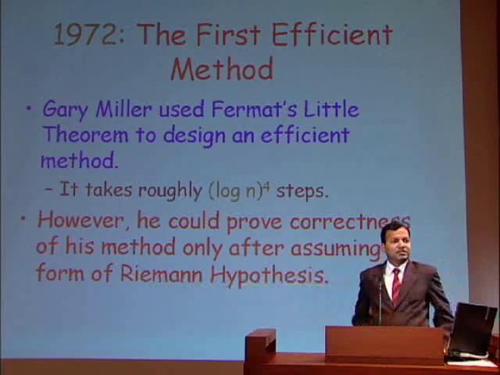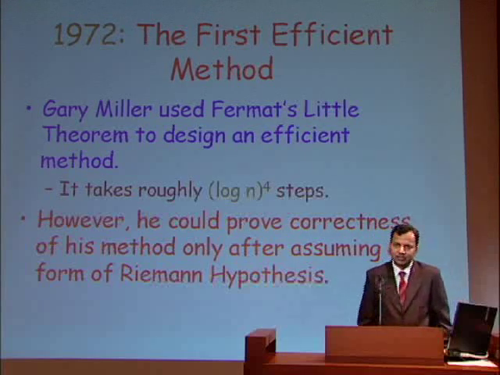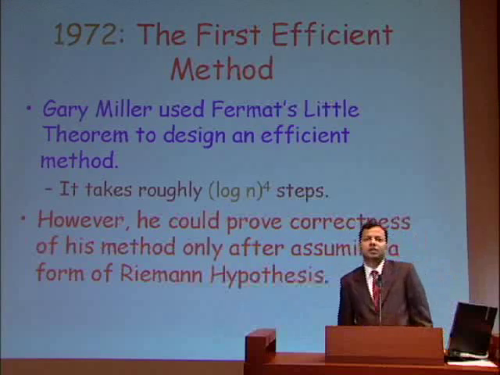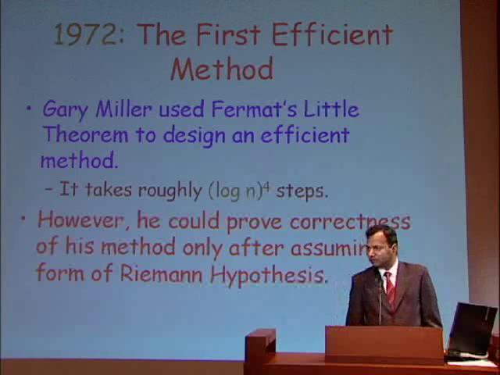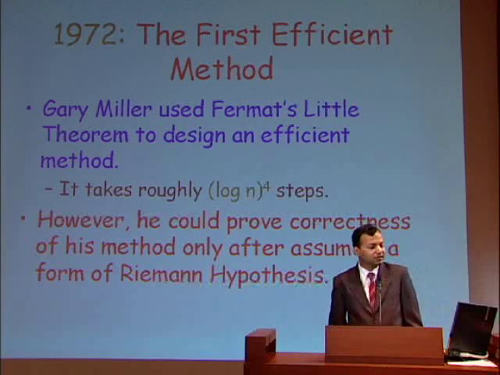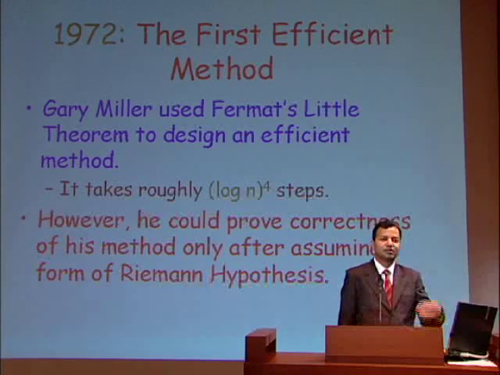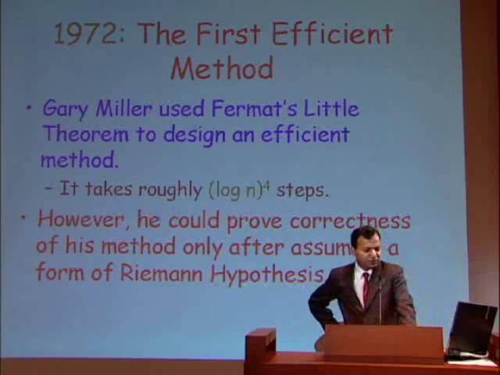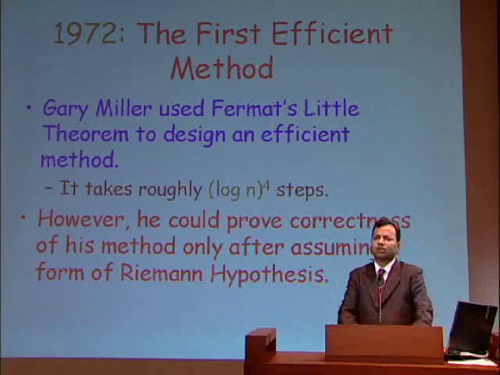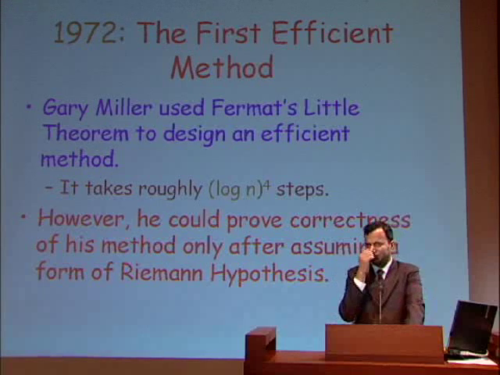The slight problem with this is that to prove the correctness of his method, Miller required to assume a form of the Riemann hypothesis. And even though we believe the Riemann hypothesis to be true, we still do not know if it is true. And perhaps proving the Riemann hypothesis is much harder than proving that Miller's method is correct. So it is somewhat unsatisfactory, although since we all believe the Riemann hypothesis to be true, his method is essentially solving question 3.